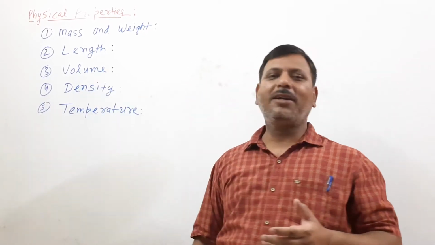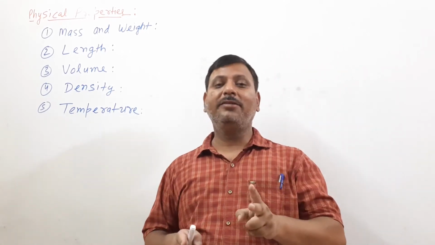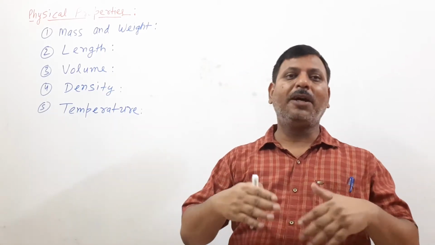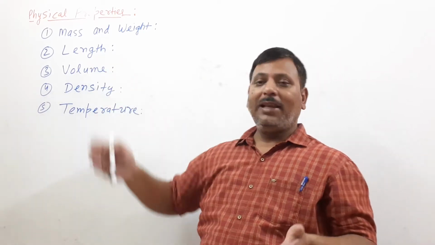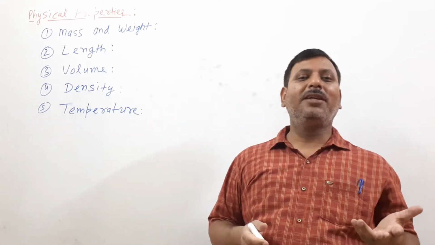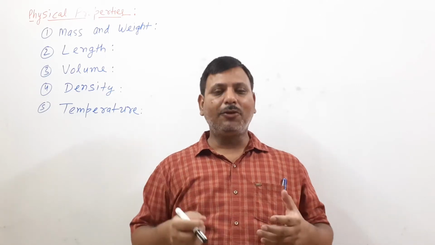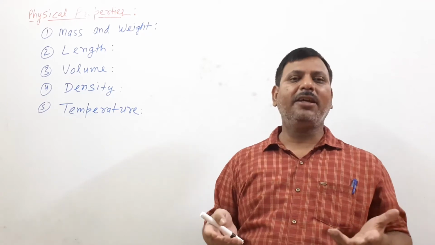See here, what is volume? I have told you that a matter has mass and it occupies space. The space occupied by matter is known as volume. Length, here also a physical property. Length is a bond length, the distance between the molecules. So this we have to calculate as a physical property of matter.